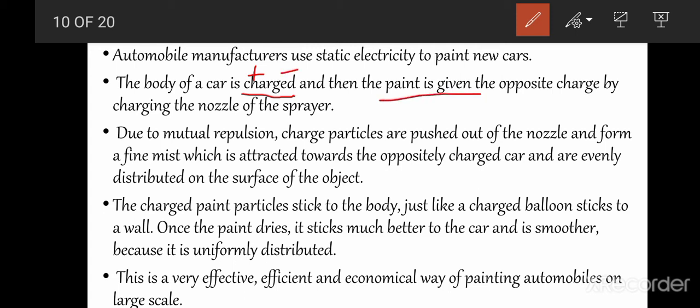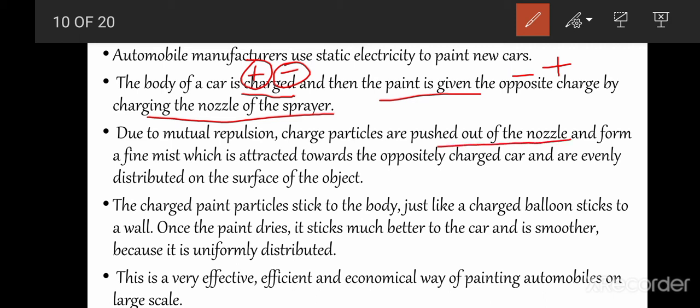If the body of the car is positively charged, the paint will be given negative charge. If the body of the car is negatively charged, then the paint will be given positive charge, by charging the nozzle of the sprayer. The sprayer is the device which is used to spray the paint on the cars. Due to mutual repulsion, charged particles are pushed out of the nozzle.